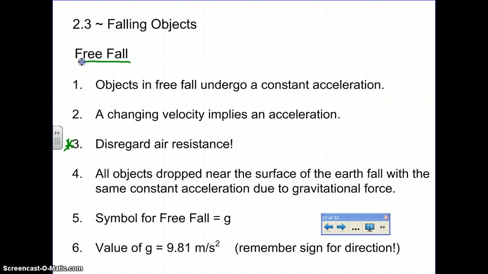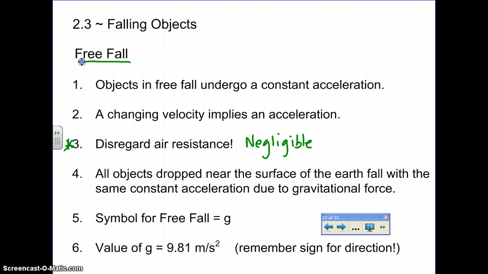But we're going to go ahead and pretend like all of these objects that we would be working with on the Earth, a basketball or a pool ball, or things that we're using, are going to be experiencing no air resistance, or what we call negligible air resistance. Negligible is a word that just means practically almost nothing.